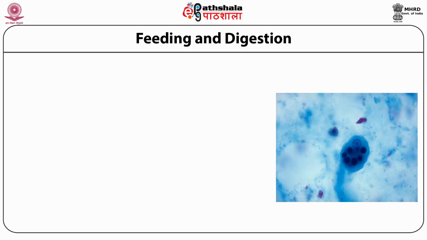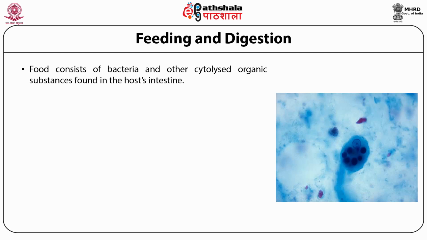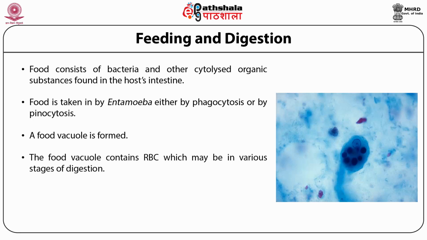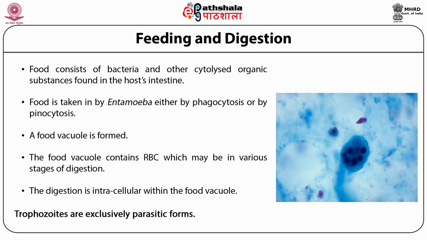As I have just mentioned, the trophozoite is the feeding stage. So, what is the food of this trophozoite? Food consists of bacteria and other cytolized organic substances found in the host's intestine. Food is taken in by Entamoeba either by phagocytosis or pinocytosis, and a food vacuole is formed. The food vacuole contains RBC, which may be in various stages of digestion. The digestion is intracellular within the food vacuole. The trophozoites are exclusively parasitic forms.